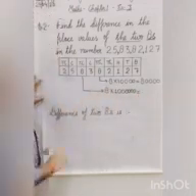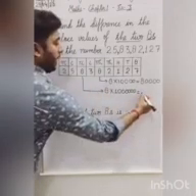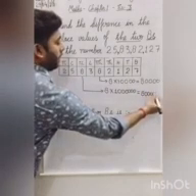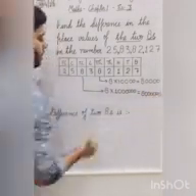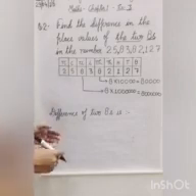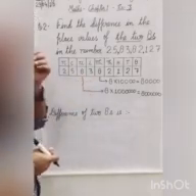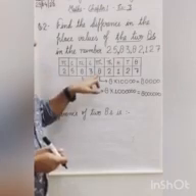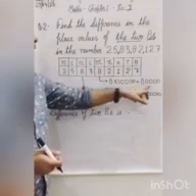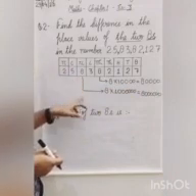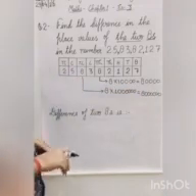So the place value of 8 is 8 into 10 lakh, 80 lakh. Now here we have the place values of the two 8s in the number. The first place value of 8 is 80,000 and the second place value of 8 is 80 lakh.